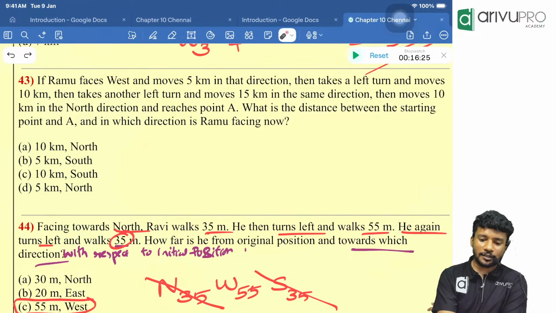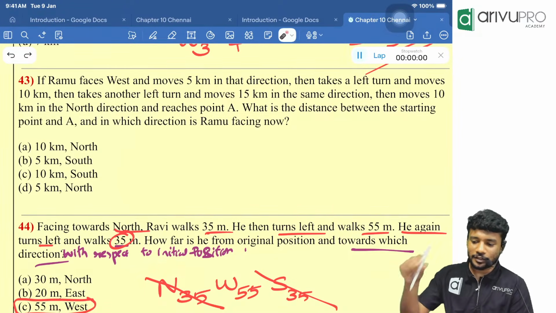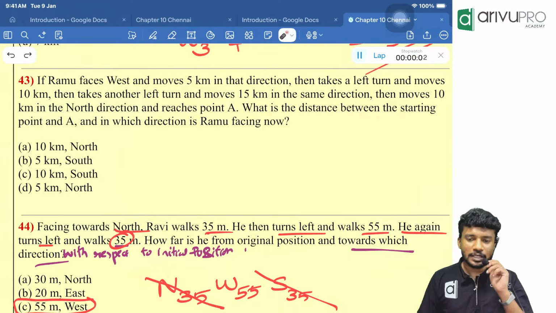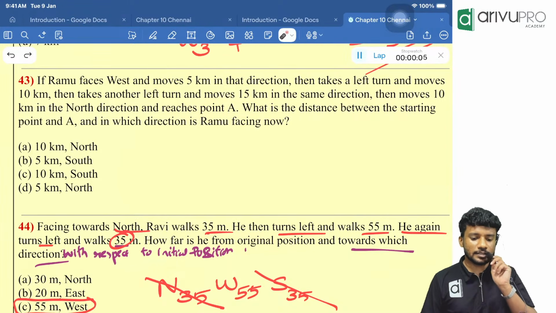Many people might get a wrong answer. Try to solve this. Timer starts now. I'll give you 45 seconds.